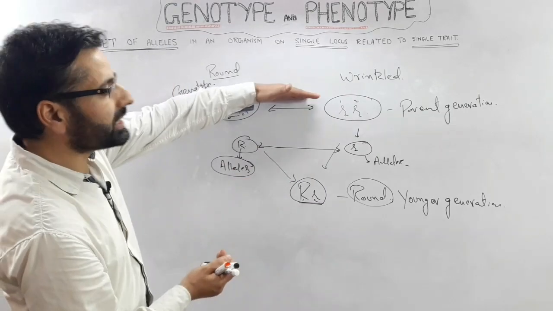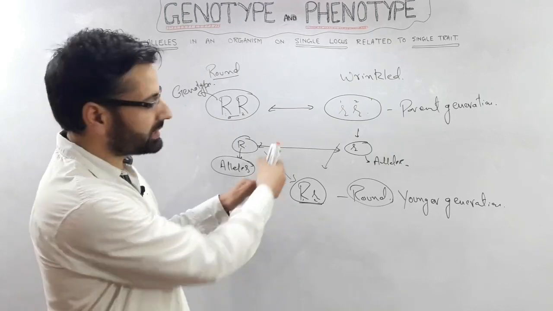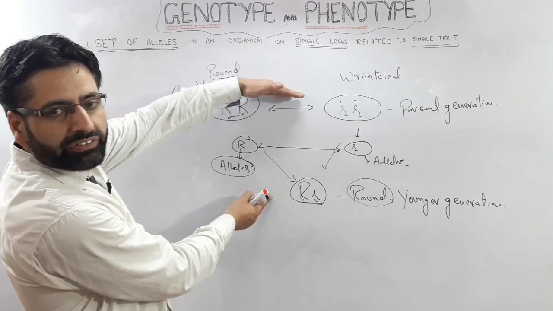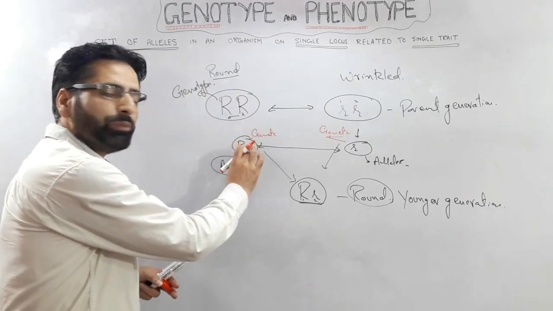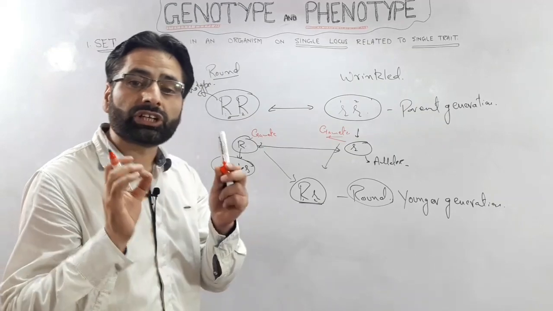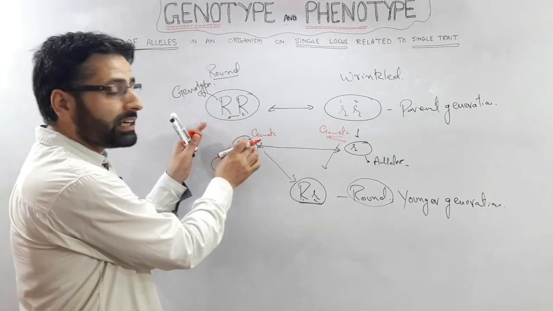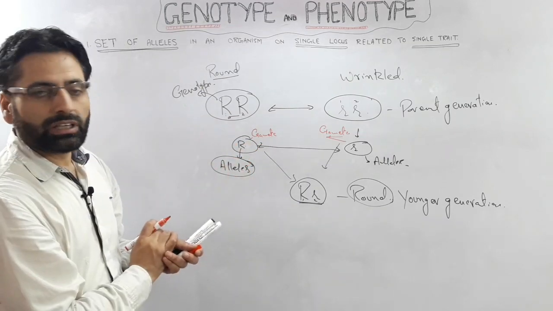Now this is the parent generation and these are its offspring. So this is the next generation. In between these two generations, we have only gametes. And in the gamete, we do not have a genotype. We have only the alleles. It is the allele that gets transmitted to the next generation.